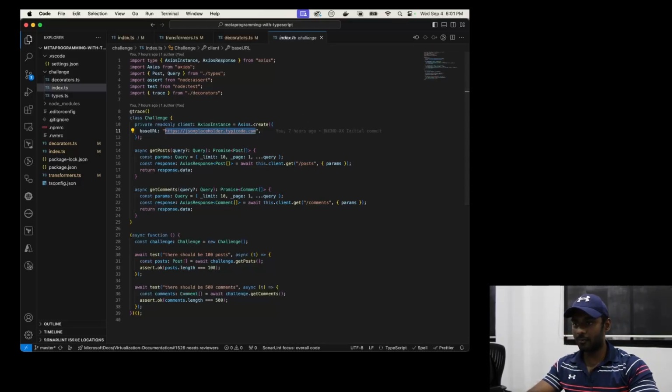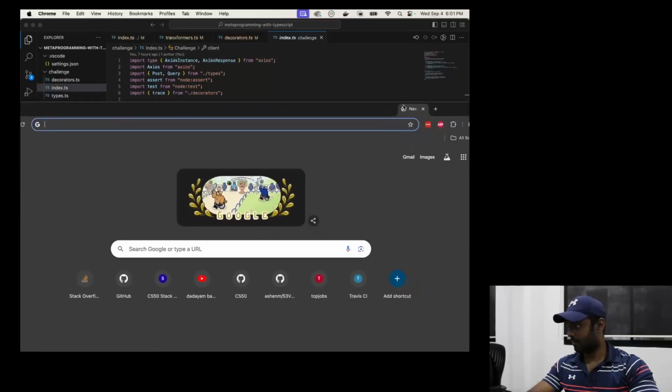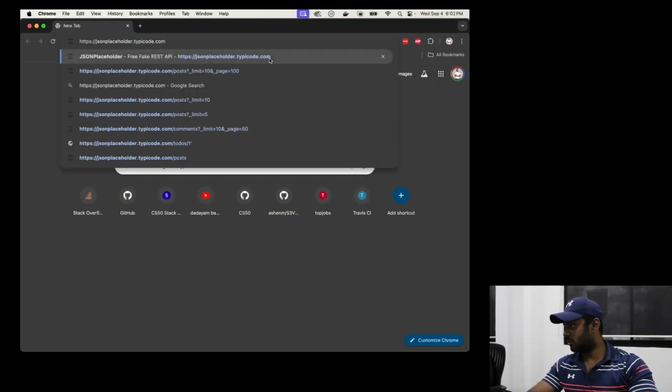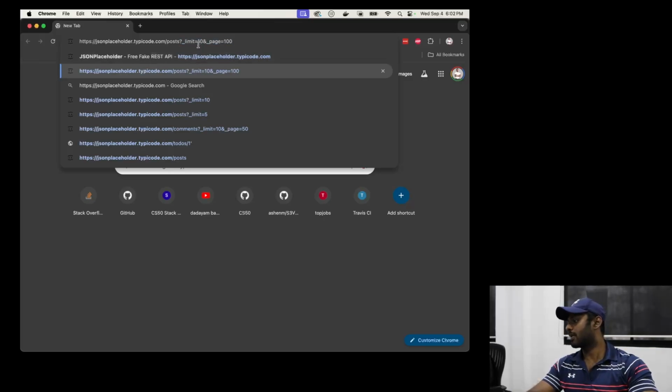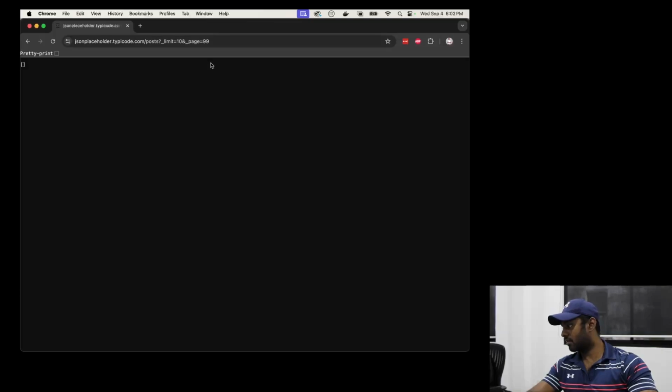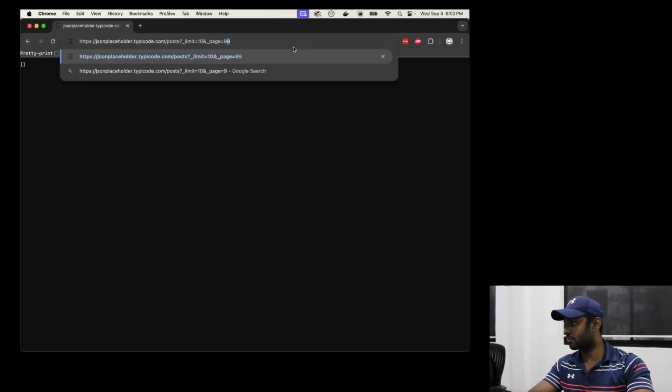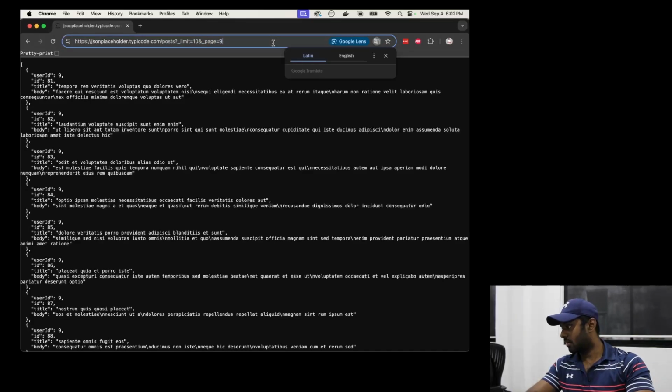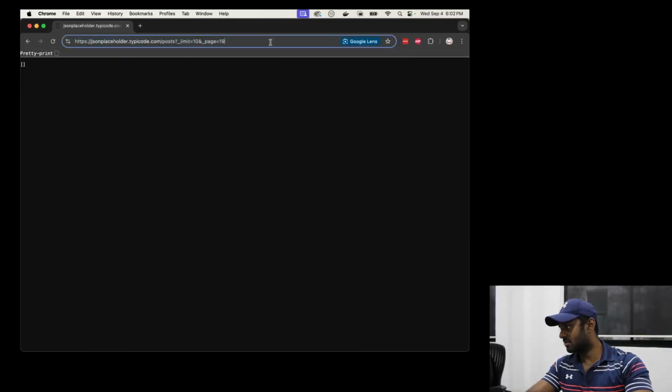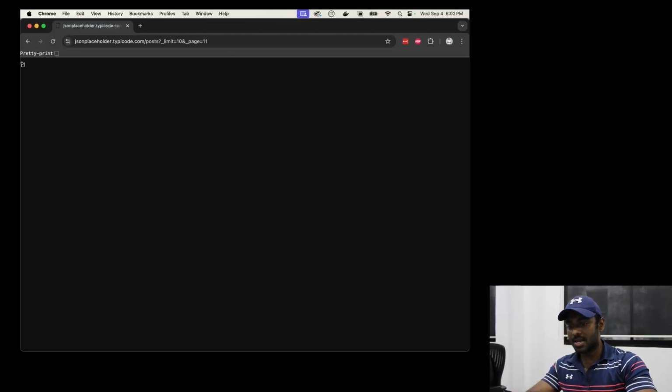Let me quickly bring up a browser. So this particular mock API, by default, has 100 posts, and it supports pagination by query parameters _limit and _page. For example, if I go to the 9th page with a limit of 10, I should see the last 10 posts, because technically it only has 100 posts. And if I go to page 11, I should be seeing an empty array.